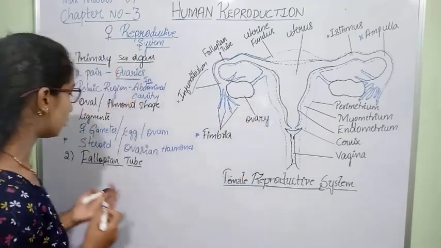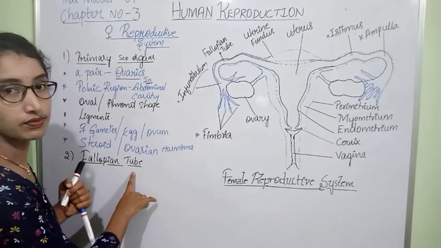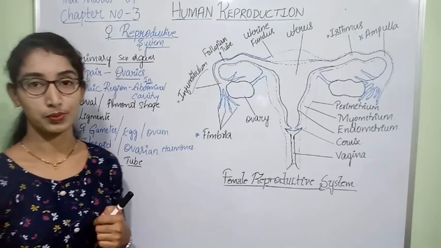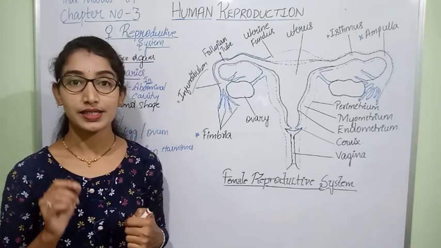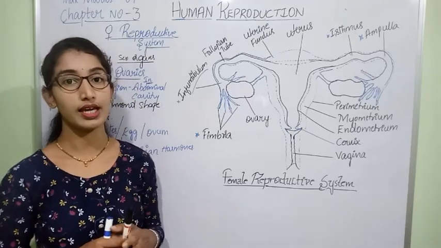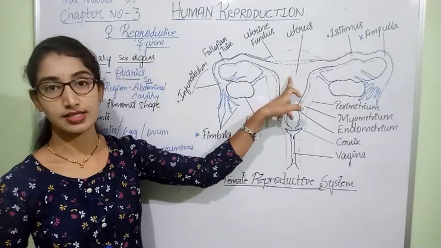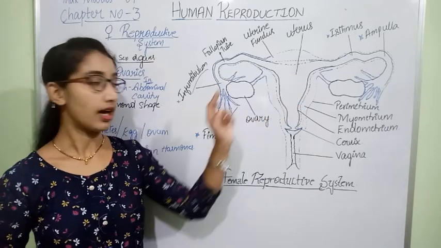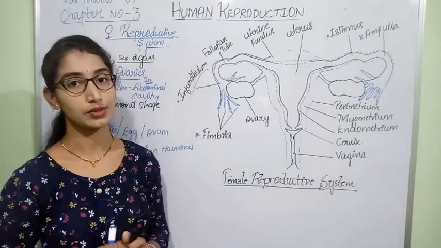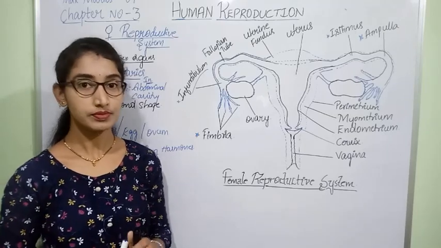Now, what is the function of this fallopian tube? The main function is to carry the egg which is released from the ovary until it reaches the uterus. Also, many regions are modified for the purpose of fertilization.